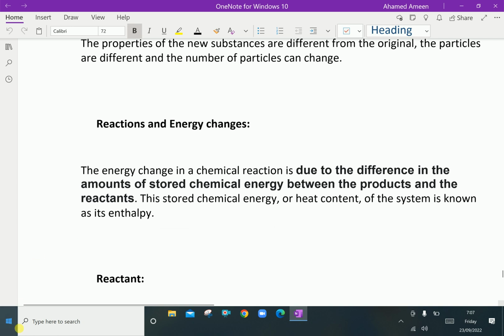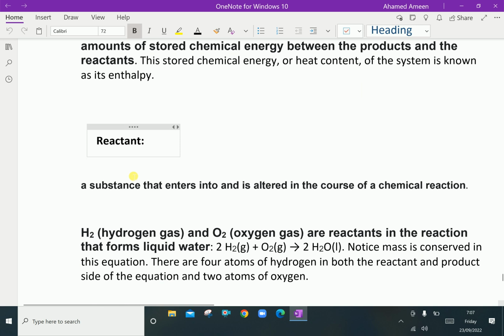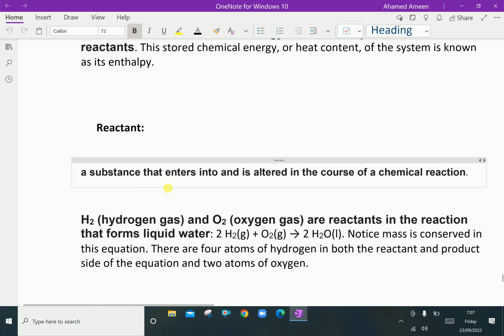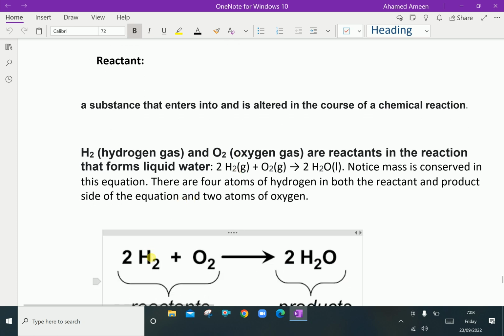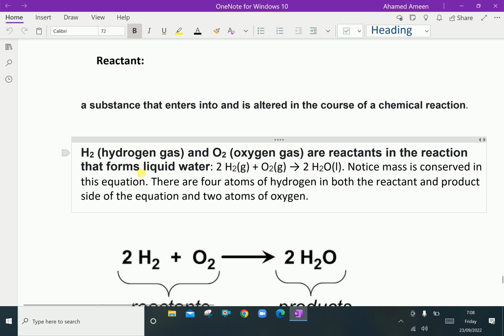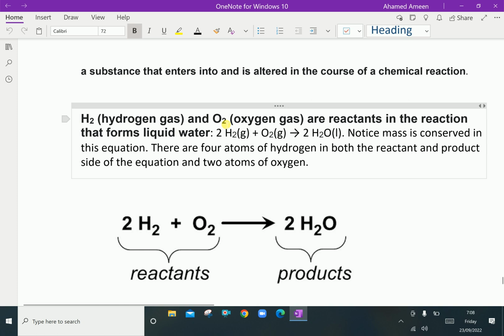Now let us discuss further. Reactant. What is a reactant? A substance that enters into and is altered in the course of a chemical reaction. For example, H2 and O2 react together and form a water molecule. H2, hydrogen gas, and O2, oxygen gas, are reactants in the reaction that forms liquid water.